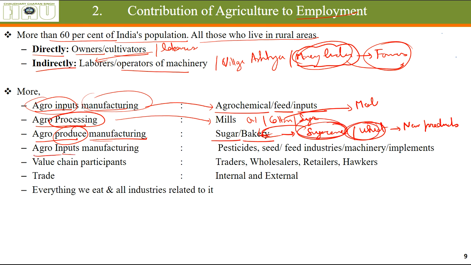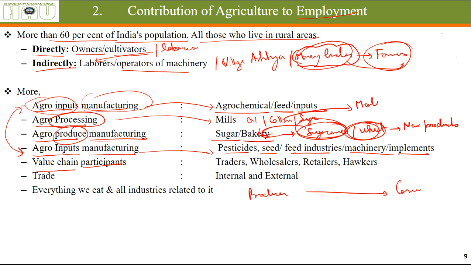Okay, agro input manufacturing, again it comes here: pesticides, seeds, feed industry, machinery, implements. I have repeated this point, so you can consider it one only. Value chain participants: as I told you, in moving a product from the producer to the consumer, there are many people such as traders, transportation jobs, and the people who pick up the bags, I just forgot the name for those people.